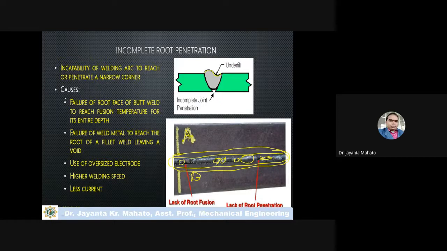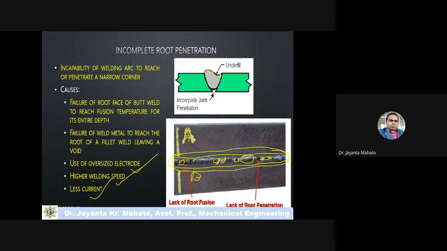So what are the causes? Failure of the root face of the hot weld to reach fusion temperature for its entire depth. Failure of weld metal to reach the root of a filled weld, leaving a void. If the electrode size is larger, the welding speed is higher, or the supply current is less, then this type of welding defect will form.